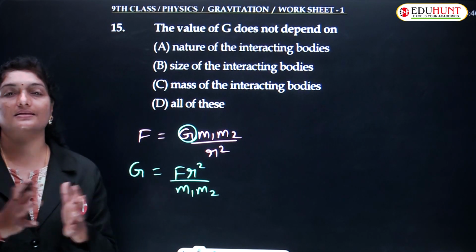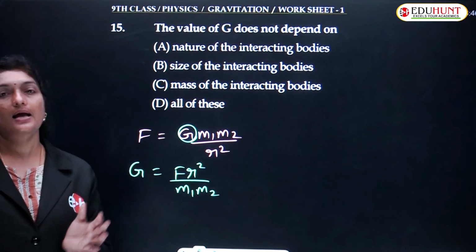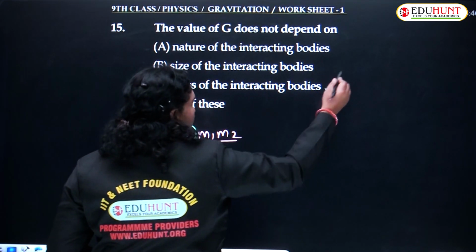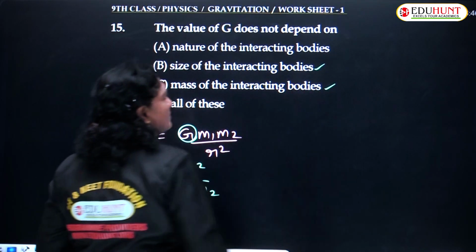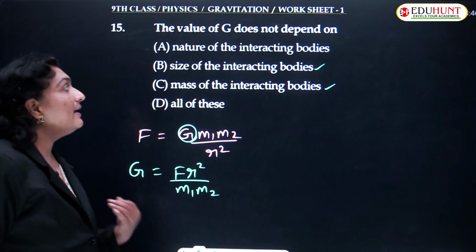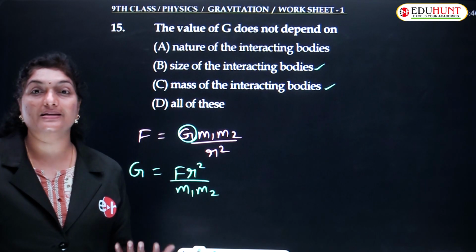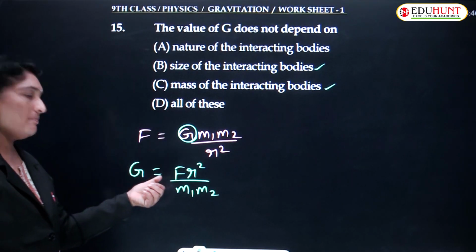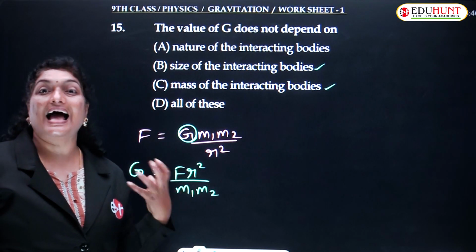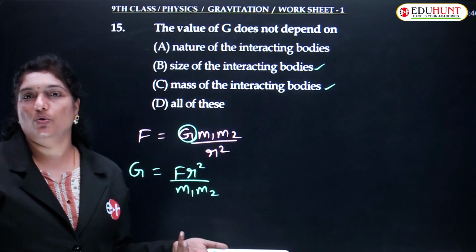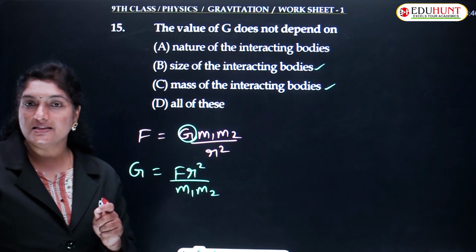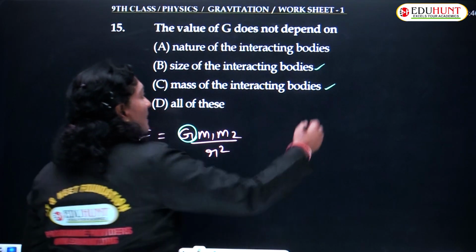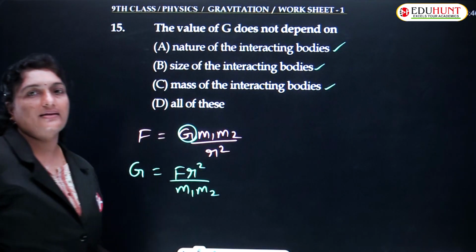Larger the size of the body, larger will be the mass. Lesser the size of the body, lesser will be the mass. So it depends upon the masses of the two bodies and hence the size of the two bodies, and the nature of the interacting bodies. It all depends what material it is made up of. Suppose if it is made up of a material with a larger density, its mass will be more. A material made up of lesser density, its mass is less. So it always depends upon the nature of the material of the interacting bodies.